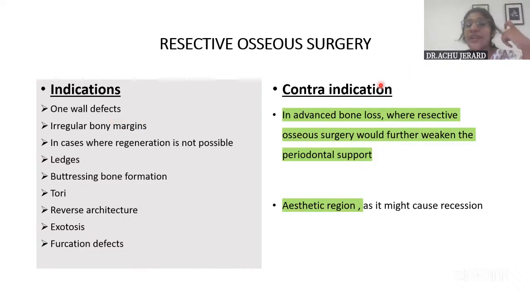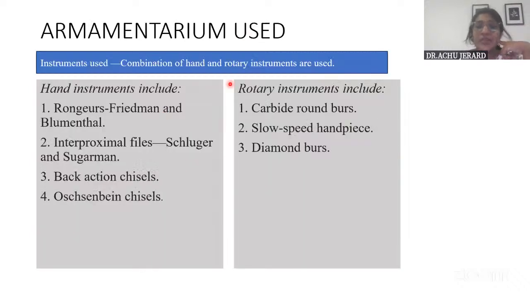Whereas it is contraindicated in areas where regeneration has scope, and secondly, if further bone reduction weakens the support system, then it is contraindicated. Also in the aesthetic region, because once we remove the bone, sometimes it will result in recession. So that is contraindicated. Regarding the armamentarium used for resective surgery, it is a mixture of hand instruments and rotary instruments.